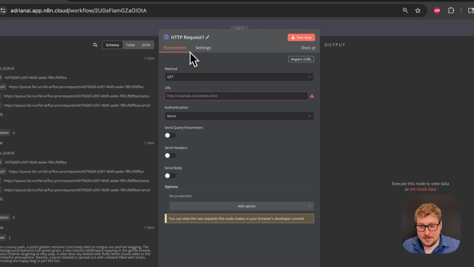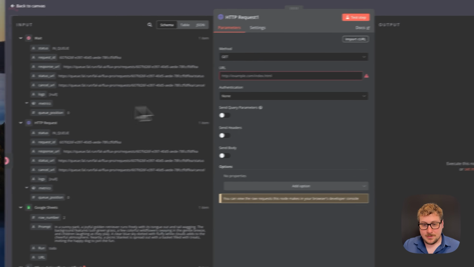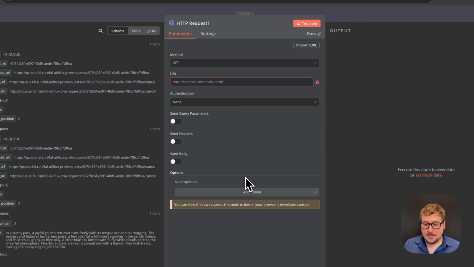And then keep in mind here, you can rename all these nodes. For this demo, I'm not going to do it because it's going to switch up the variables. Do not rename in the middle of your process, rename in the beginning because all the dragged variables may break. But to fix that, all you have to do is go through and make sure that they're green instead of red. And I'll show you what that looks like in a second.